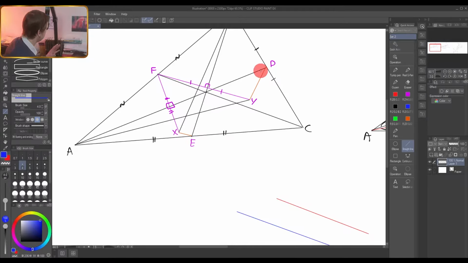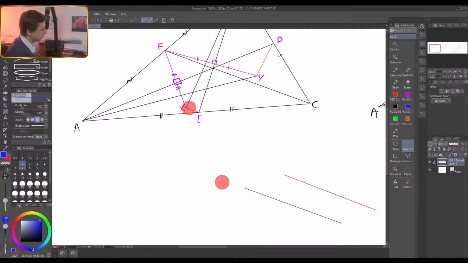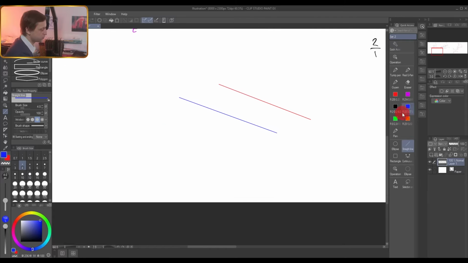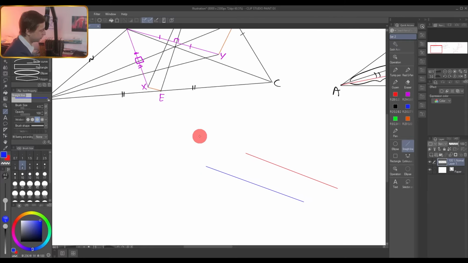So it's very important, because if you make a picture like this, here I was lucky with this one, but here XE doesn't look at all like it's parallel to AD, but it really is, by the same reason as we described. So we will get that these two are parallel, median AD is parallel to XE, and their perpendicular bisectors will also be parallel. So the perpendicular bisector to the other one, XE, will be parallel to this one. So let's draw a couple of other perpendicular bisectors, and these are parallel lines.